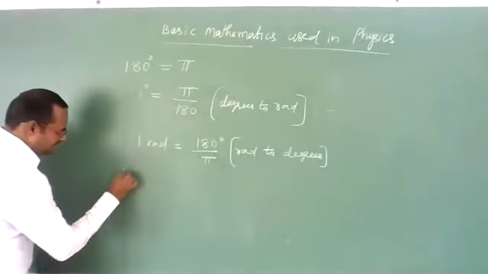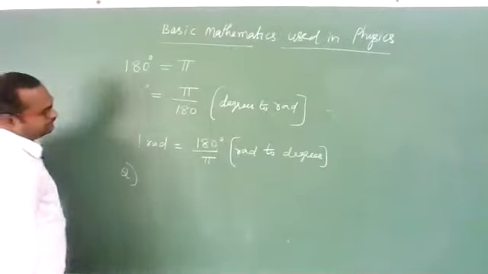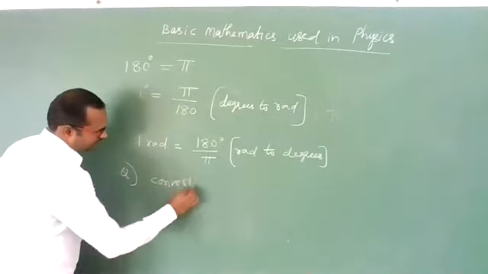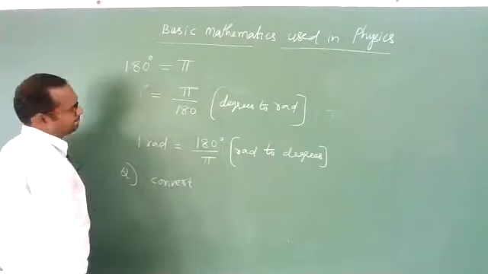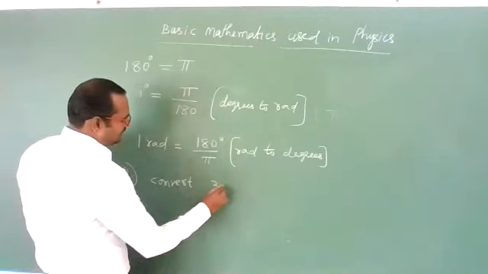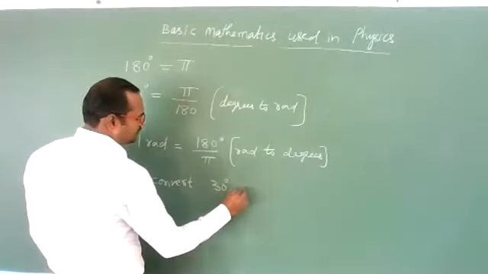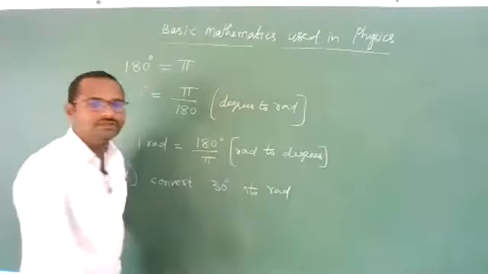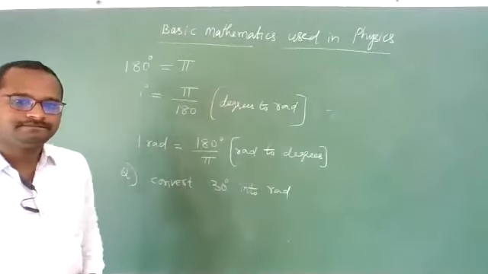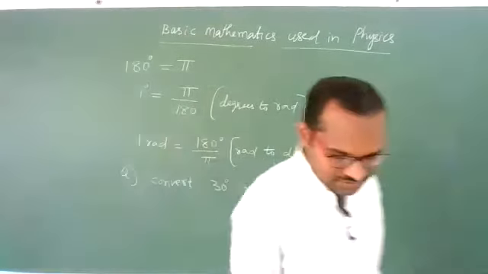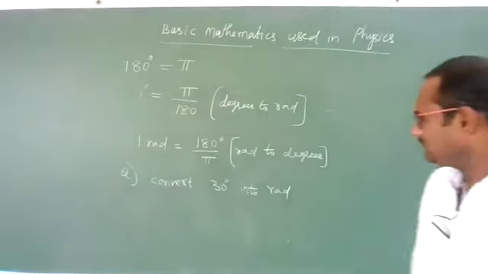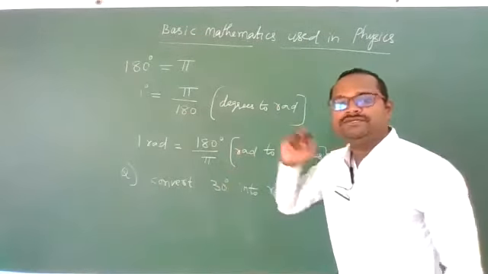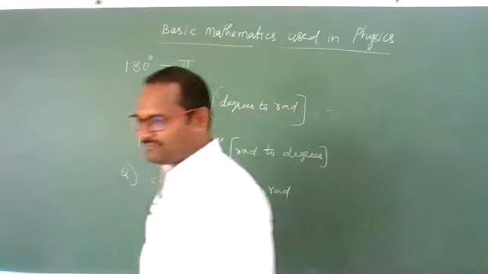So, suppose I give you one question, can you solve? Let us see. Convert 30 degrees into radians. Can you convert? Yes, convert it. First, send me the answer. Quick. I want the 30 degree value in terms of radians. What will be that value?